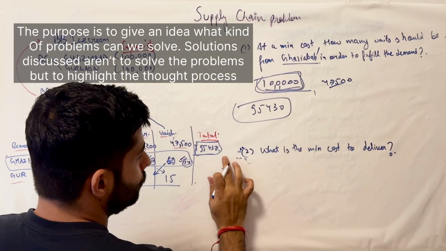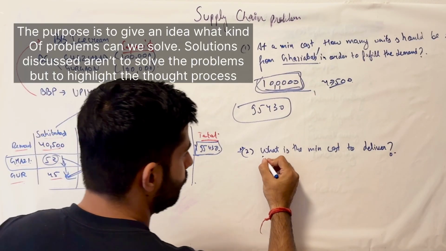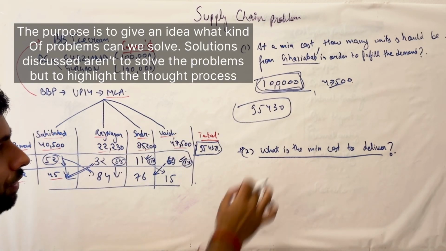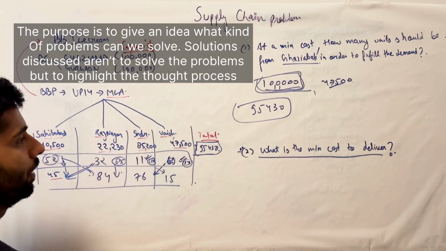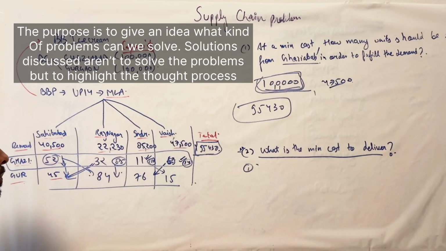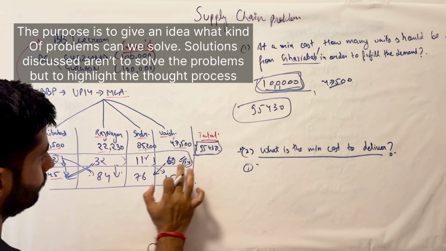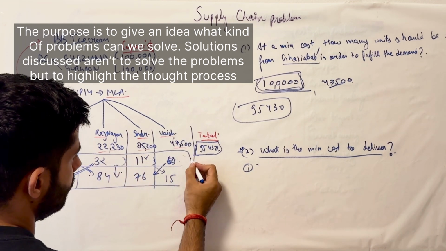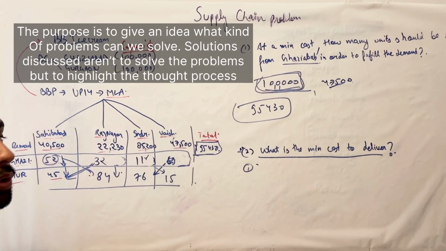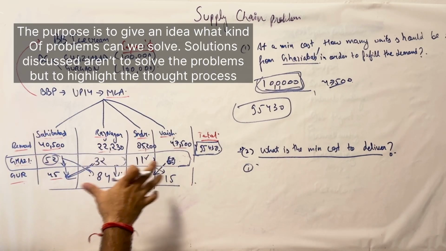Now of course you're not going to reach a number you can solve and give me the answer later on, but what you're trying to see here is what is the minimum cost to deliver. Here we were looking at the unit, so it was pretty evident what is the minimum cost to deliver. Again, I'm not going to solve the problem right now, but if I look at the original numbers, which is this right here, this is the demand. We cannot send more than the demand to each place. There's a reason I chose this, because visually you can solve it.